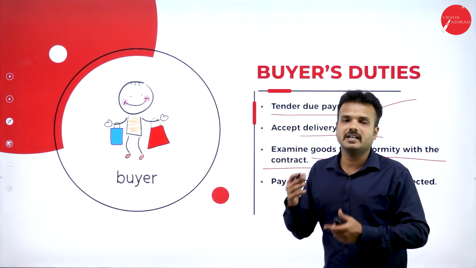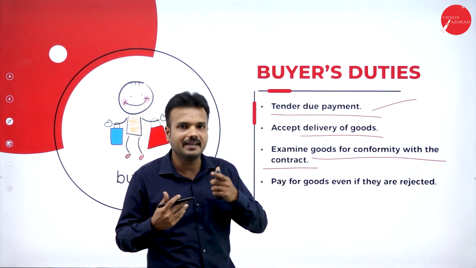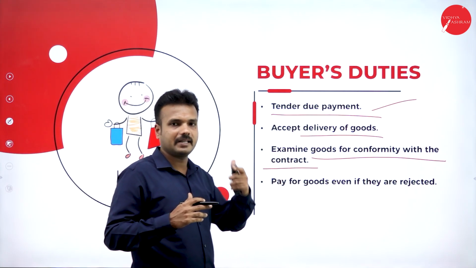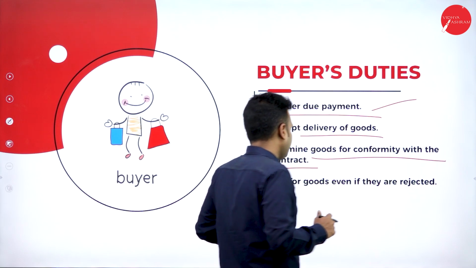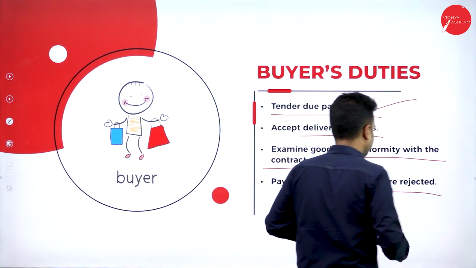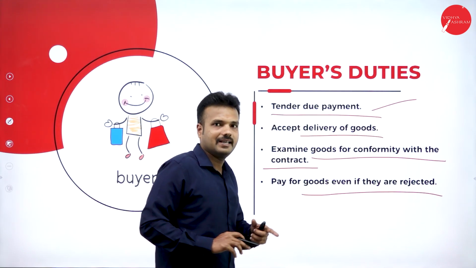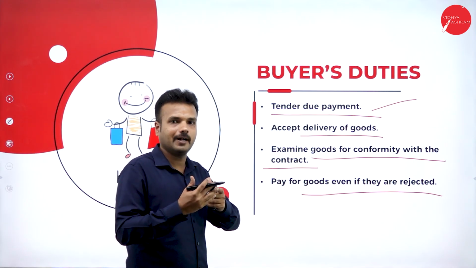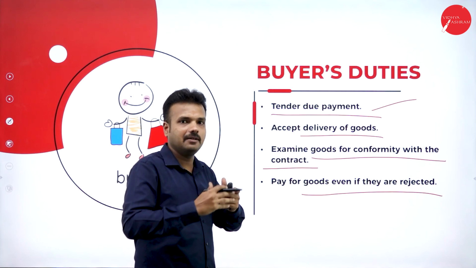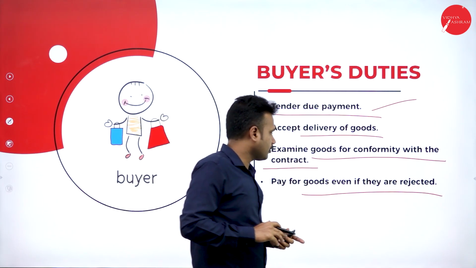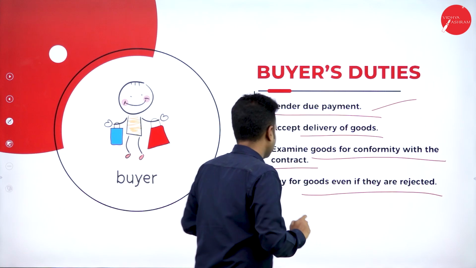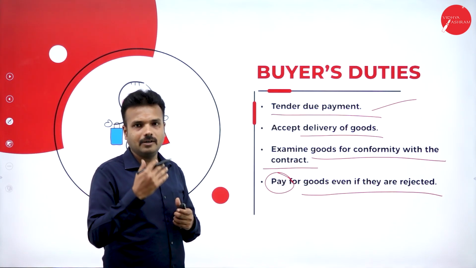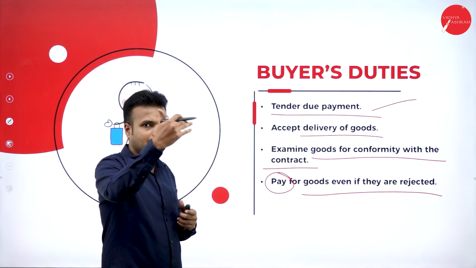If there is any defect or default with the product, he has to recognize it, and he has a complete right to send back the product. Pay for goods even if they have been rejected. So as I gave you the example, if the product is defective, if there is any problem with the particular product or a wrong product has been delivered, so what happens? Firstly, we are going to pay the money. Okay, so we are supposed to do what? We are supposed to pay the money and collect the good, and also we have a complete right to send back the good to the seller.